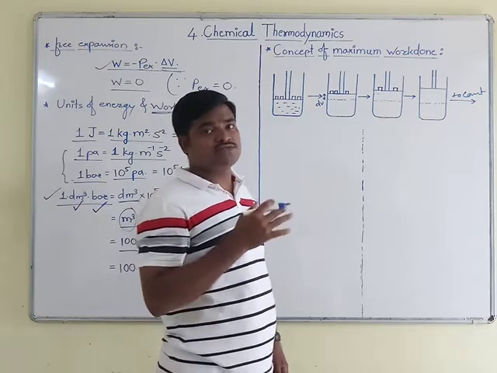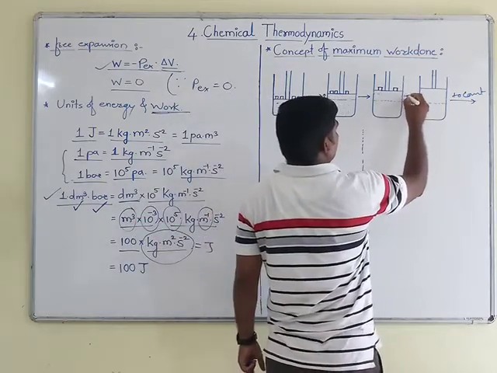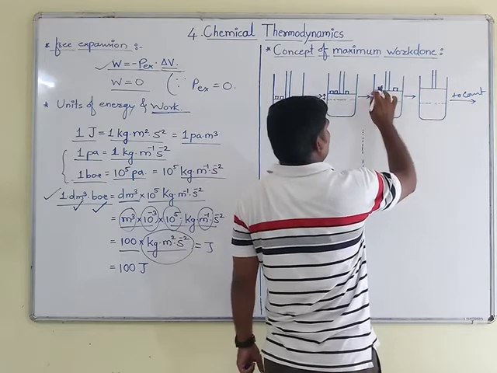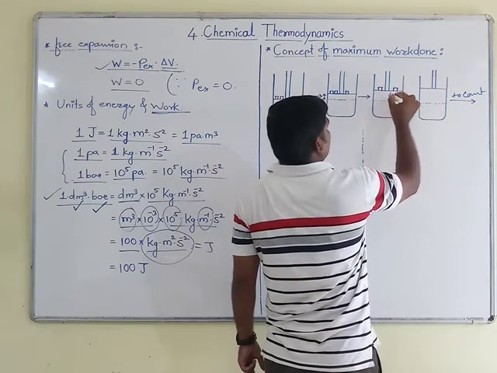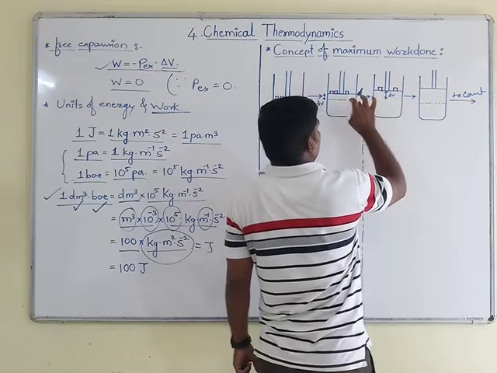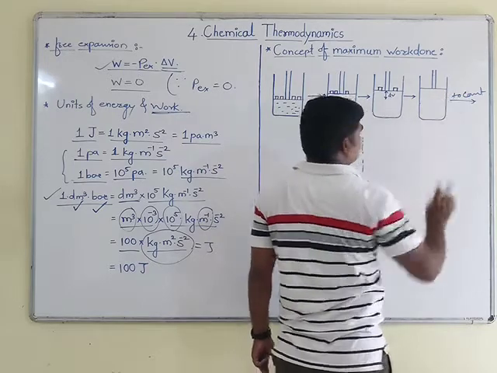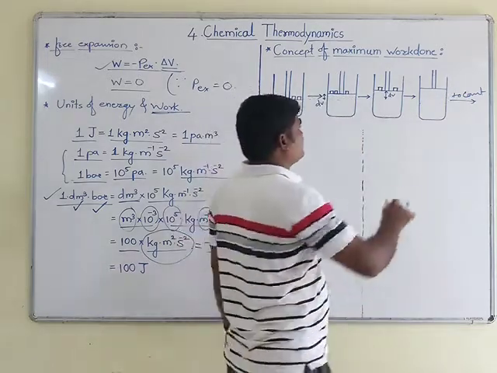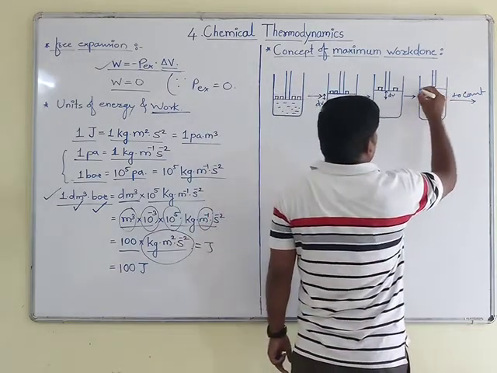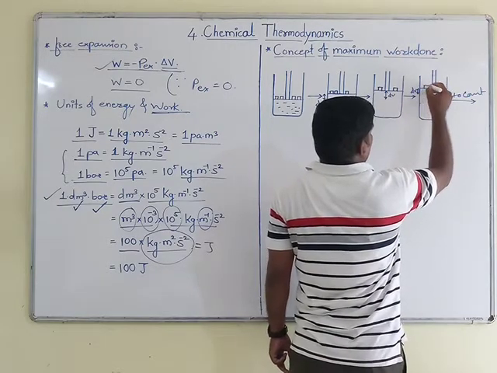Again here the volume change takes place, which has the same magnitude, that is dV. So this is the volume change. Here for our better understanding, I have drawn this dotted line. I will remove these dotted lines. Again, some dV volume change takes place with the removal of one more weight.